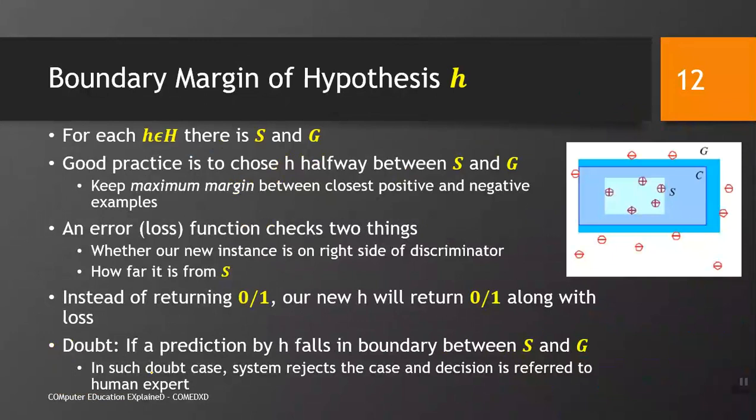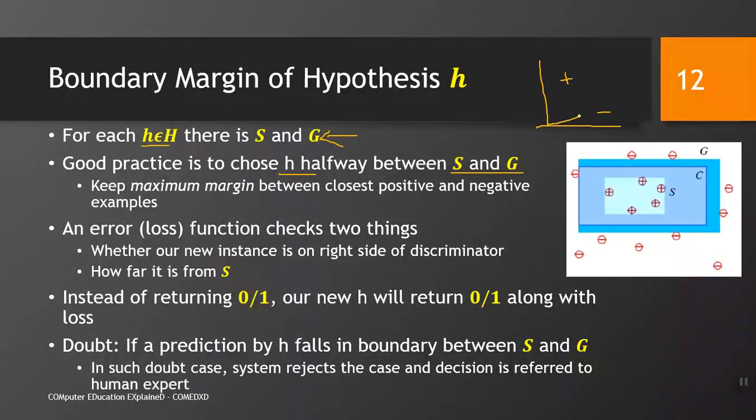Boundary margin hypothesis H. For each H that belongs to our set H, there is some specific set S and some most general set G. We have looked at this fact in the previous slide. Good practice is to choose H halfway between S and G. That is interesting, right. If we look at this example, let us say that we have positive and we have negative.